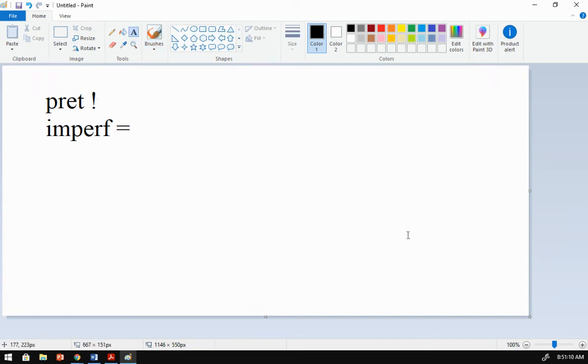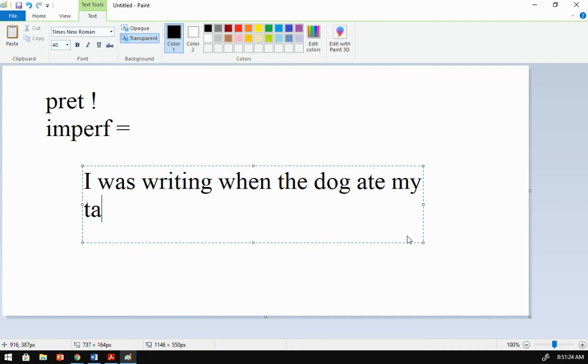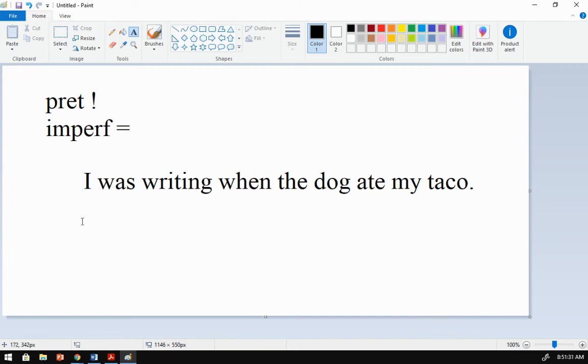Let's say, I was writing when the dog ate my taco. That's a shame. This kid's just trying to do their homework and this happens. I was writing when the dog ate my taco. First of all, this is going to be your imperfect.